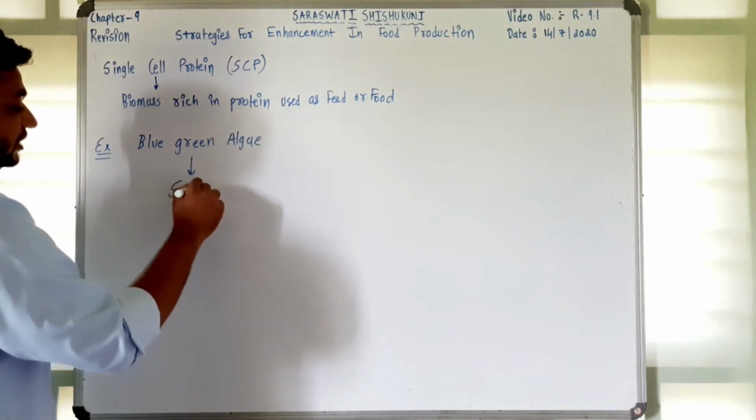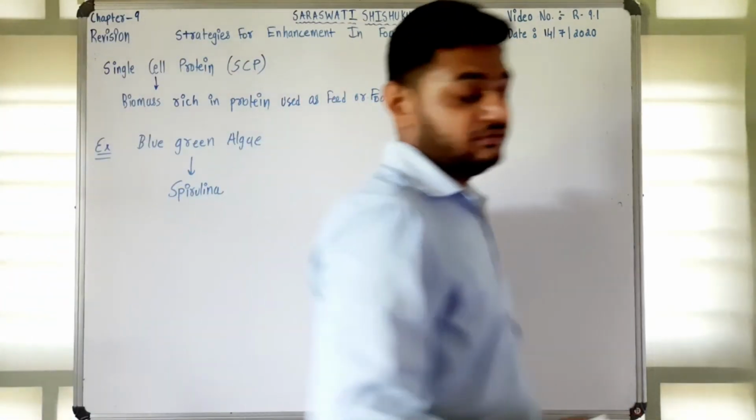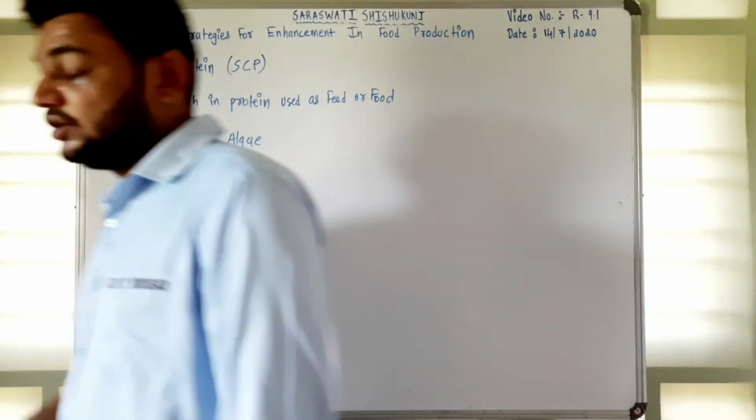This produces single cell protein, also rich in carbohydrates, fats, all the characteristics.